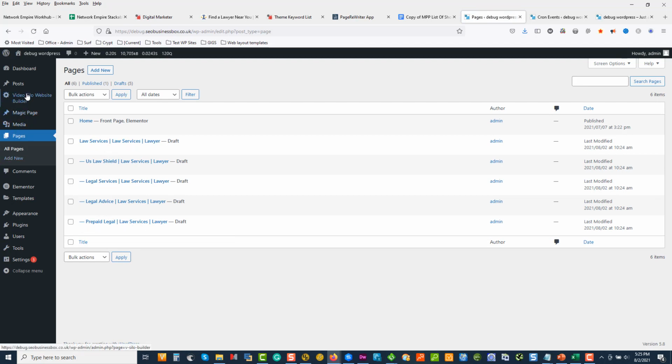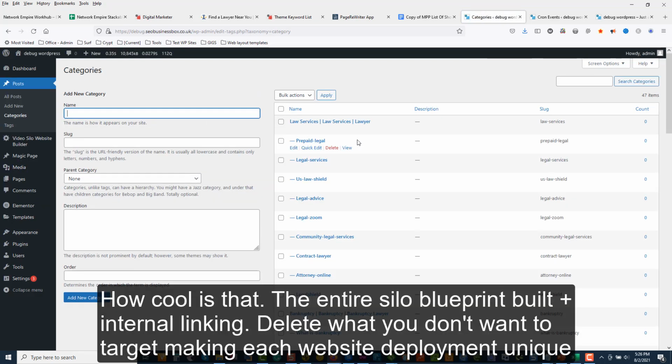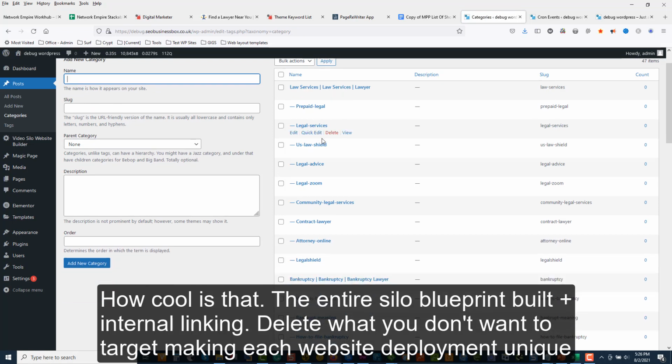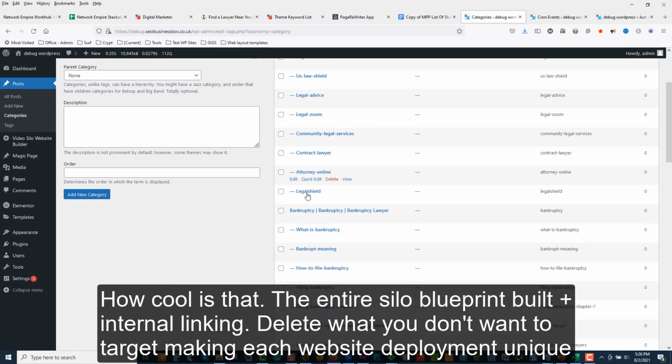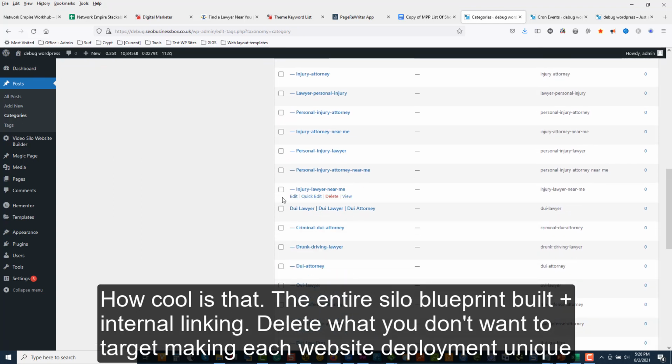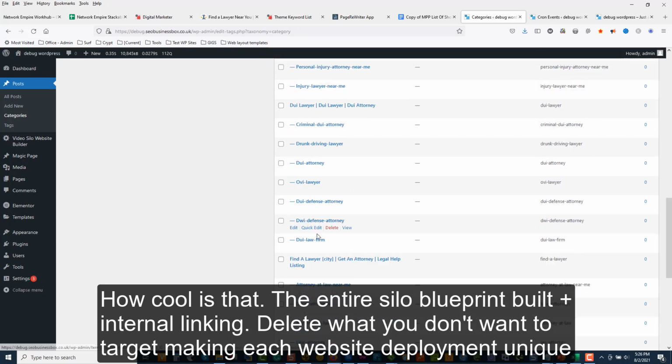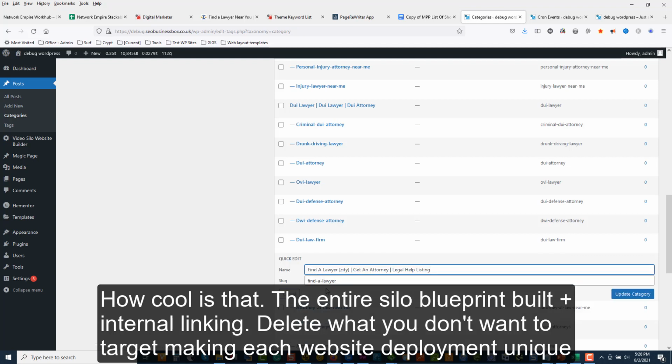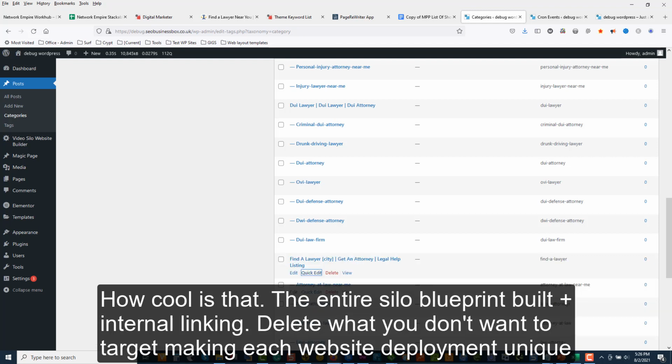If we come over to the categories, the video silo is building out all the categories as well. So there you can see legal shield. There's everything that's getting mapped out. So it's up to us to just delete what we don't want to use in this build. And there's our find a lawyer. If I do a quick edit over here, you can see our magic page is a totally different page. So we'll come back and look at this page shortly.